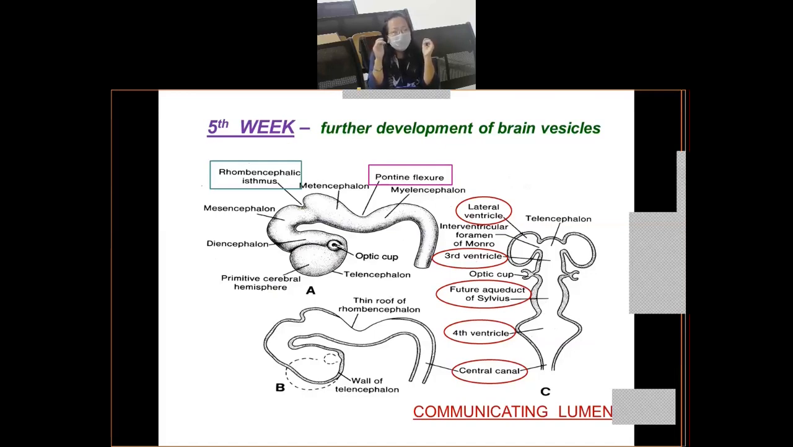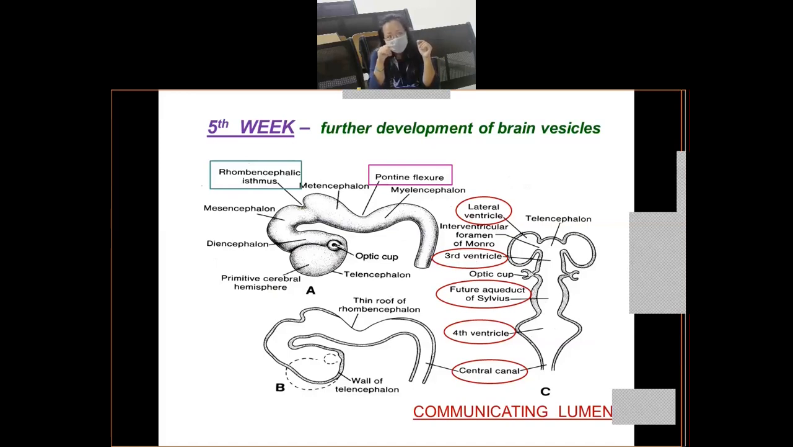Now what happens in the 5th week? You'll see that the prosencephalon is the largest dilatation of the primary brain vesicles. It lies at the cranial most end of the neural tube. Now this prosencephalon will differentiate further into the telencephalon. So telencephalon is the middle portion.